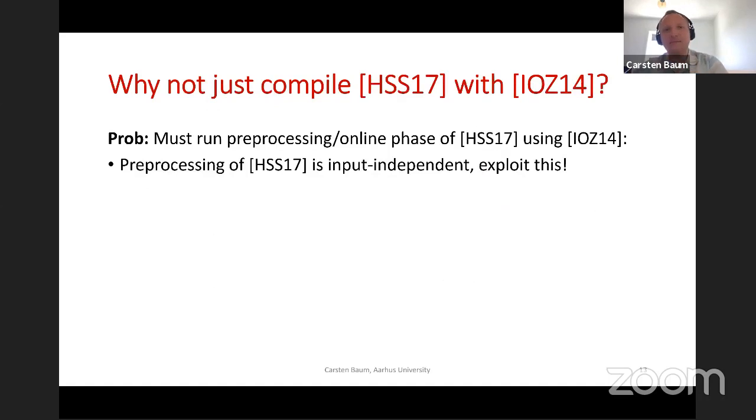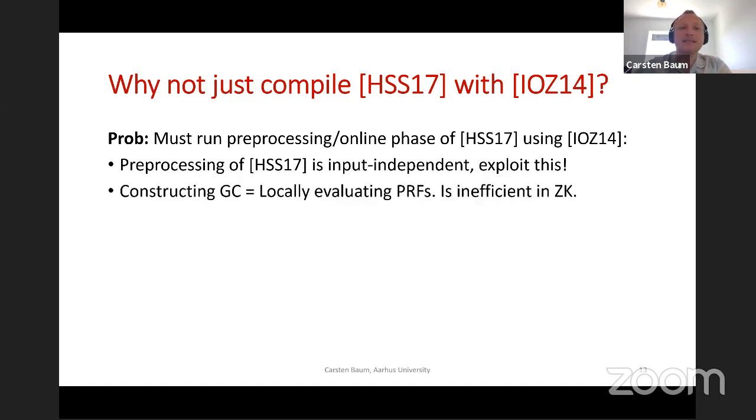So the first thought would be, why don't we just compile this HSS17, this BMR protocol, with the IOZ compiler? So first of all, we would put a preprocessing before the preprocessing, so it doesn't really make sense. The actual BMR protocol already has a circuit-independent preprocessing phase. So why would we run this with all these zero knowledge proofs on top? It doesn't really make sense.